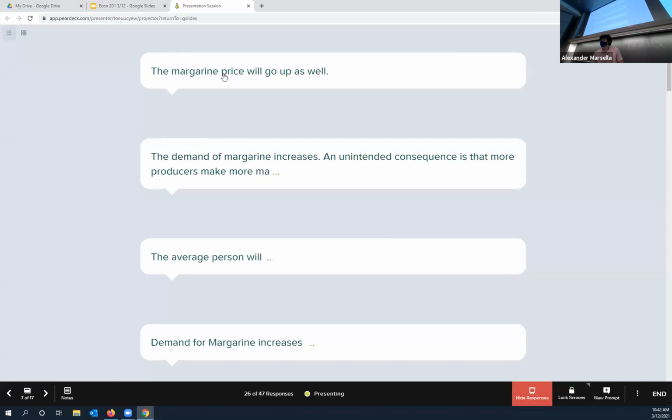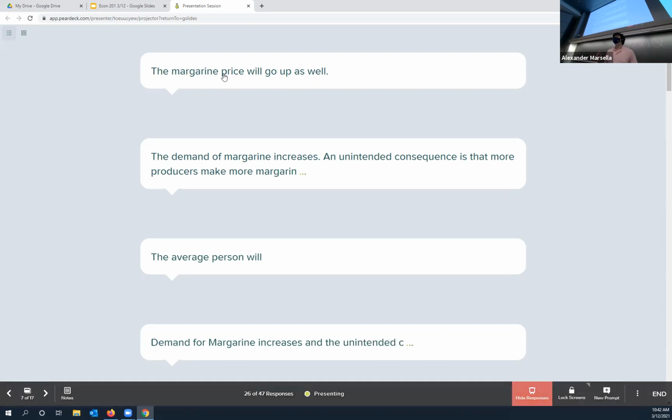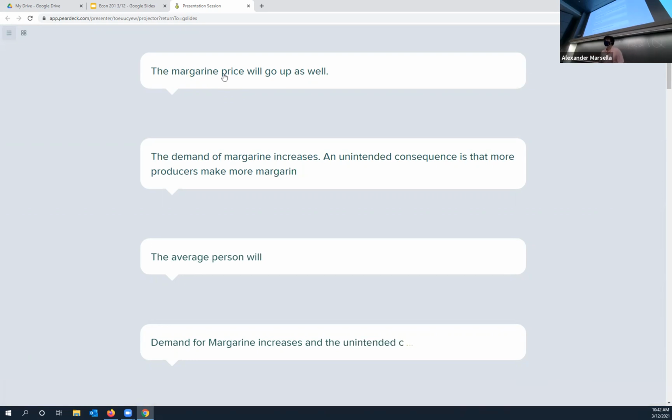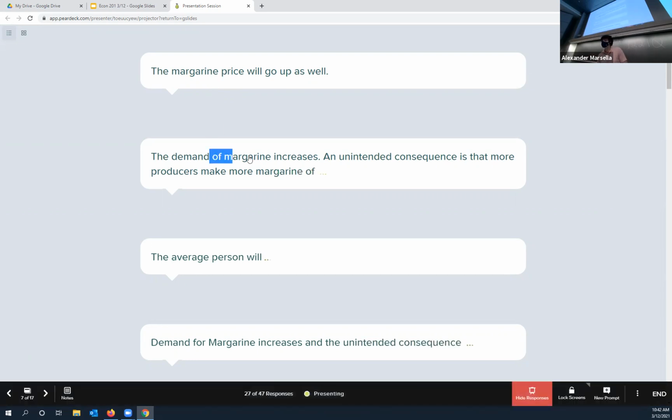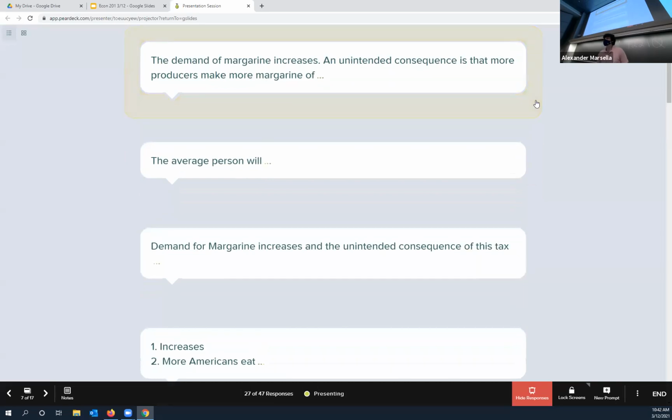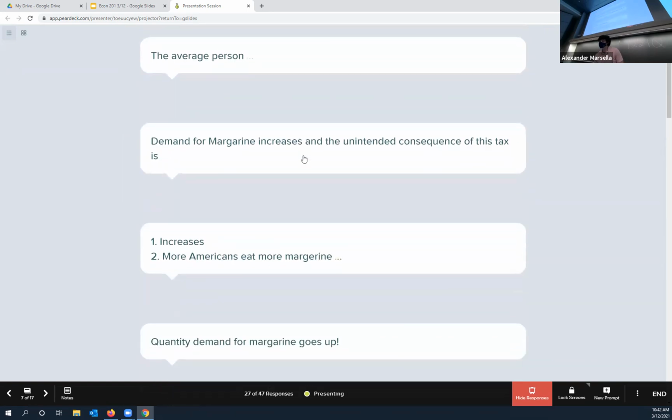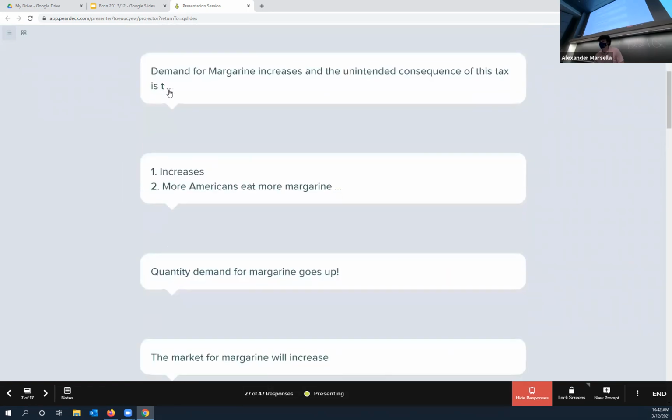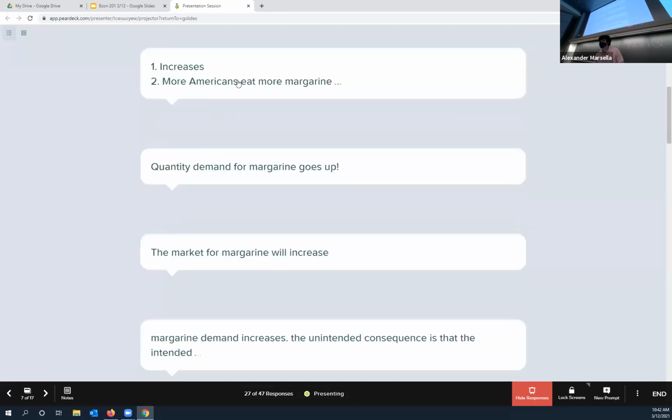Margarine price will go up as well. Okay, that's true. But before the margarine price, what's causing the margarine price to go up is the demand of margarine is increasing. And so an unintended consequence, well, let's see what other people are saying. Producers might make more margarine, true. Okay, you're almost there. Increases, more Americans eat margarine.